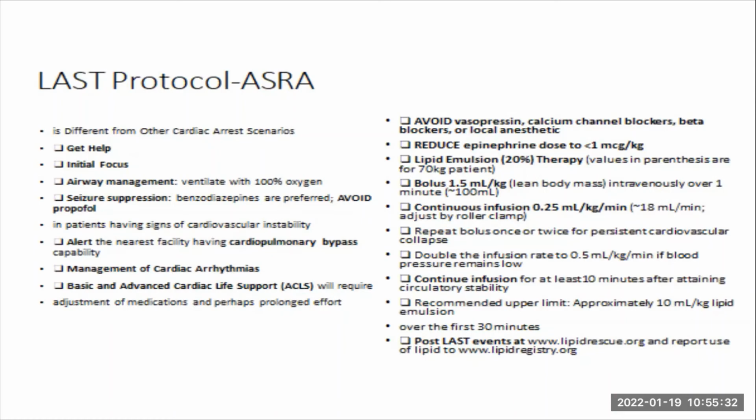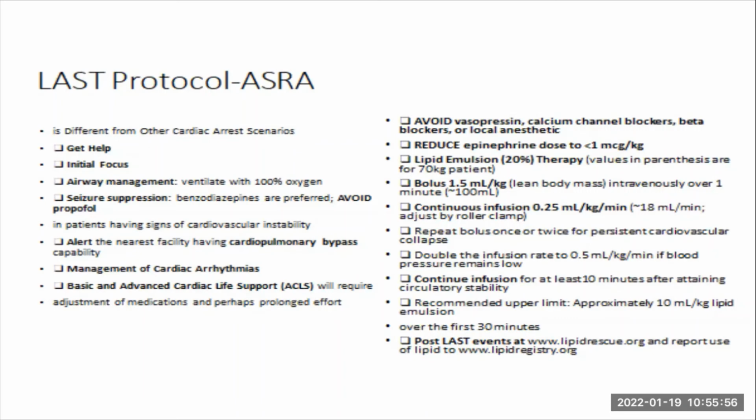As usual, you cannot do it all alone. You need someone for help. You focus attention first on airway management. If it's a patient that was easy to intubate, you start oxygenating and immediately try to intubate that patient. Seizure suppression: benzodiazepines are preferred. Avoid propofol.